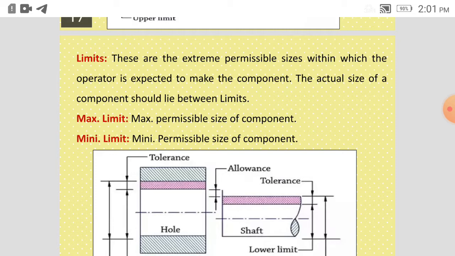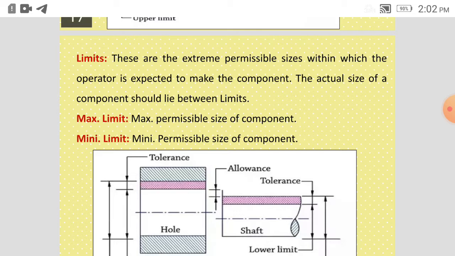In addition to this basic size, some tolerances are given. That means intentionally plus minus, or sometimes only plus, sometimes only minus. Such tolerances are given so that whatever is produced within that range will be allowed, or can be accepted.